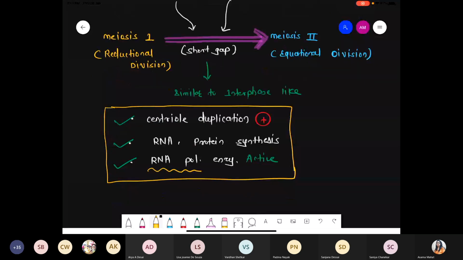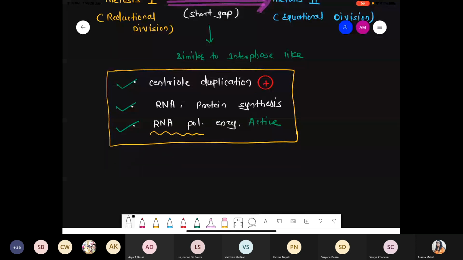But please make sure which event does not occur. During the interkinesis process, there is no DNA replication. First point, 100%, there is no DNA replication, because DNA replication occurs once, during the S phase, the synthetic phase. And another one, there is no histone protein duplication. So please make sure these are very important points.